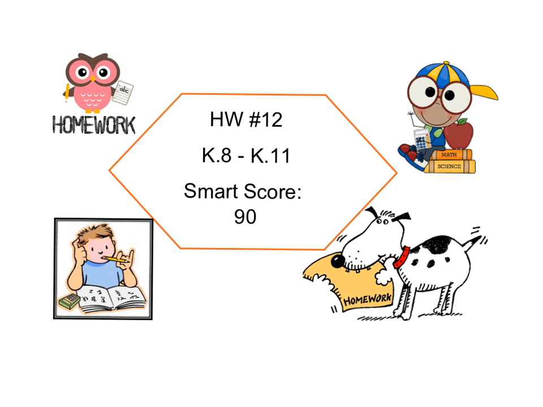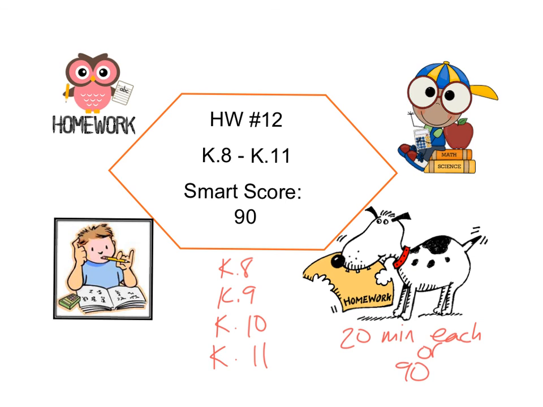All right, so for homework, you are doing review. I want you to do K8 through K11. So that's K8, K9, K10, K11. I want you to do 20 minutes each or hit a 90. So that's 80 minutes total. So I'm going to check for your 80 minutes. So that's an hour and 20 minutes total. 20 minutes for each of them or hit a 90 for your SMART score. Okay? If you have any issues, let me know.